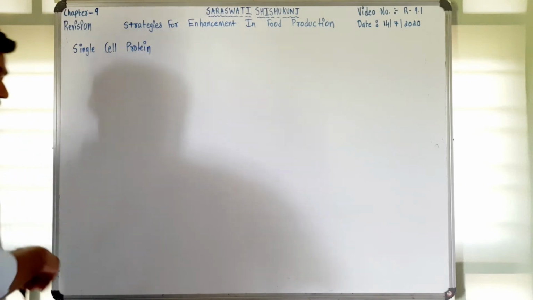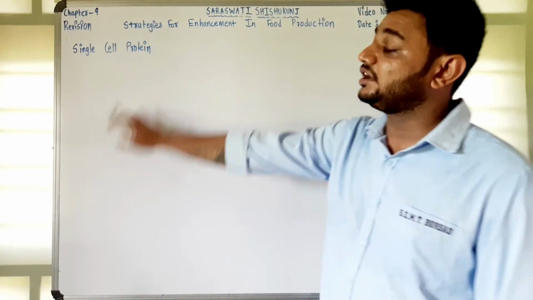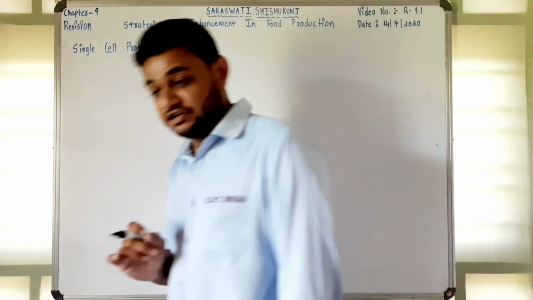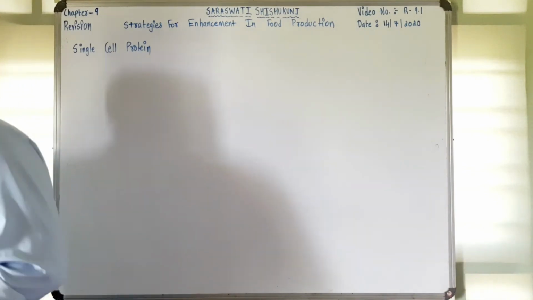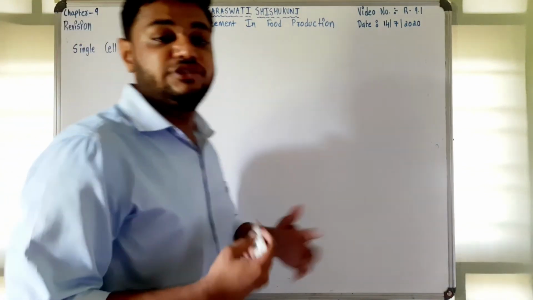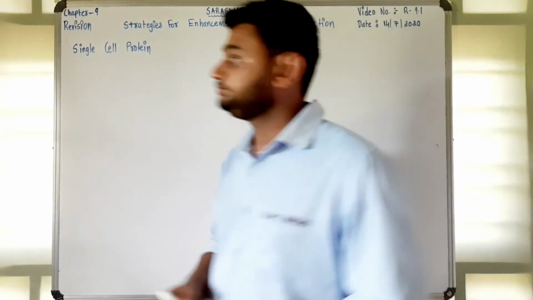Now what is single cell protein? Don't get confused by the words single cell. It is not only found in single celled organisms but also in multicellular ones. This is a misnomer, people get confused that it is only seen in single celled organisms, but it is not so.